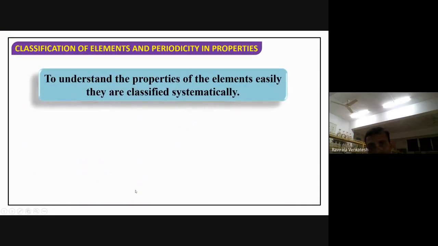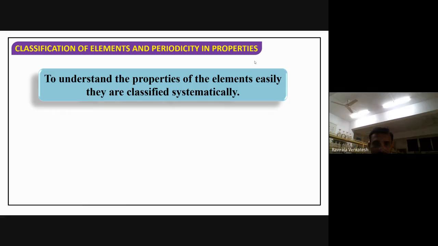Now, let's understand the properties of the elements easily. If I say all of you have to explain all 118 elements tomorrow, is it possible for you, or is it easy for you? Learning all the elements' properties within one day, easy or difficult? Tell me. Sir, it's difficult. Very difficult. Learning each element separately, the properties of hydrogen separately, helium separately, like that, will be difficult for you.